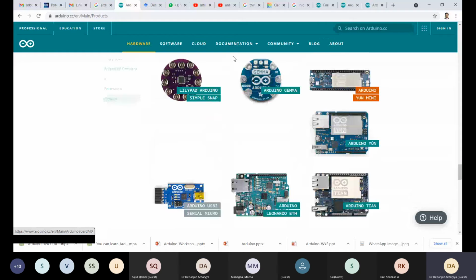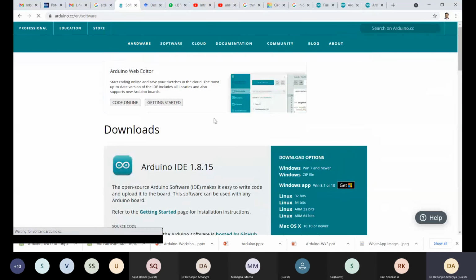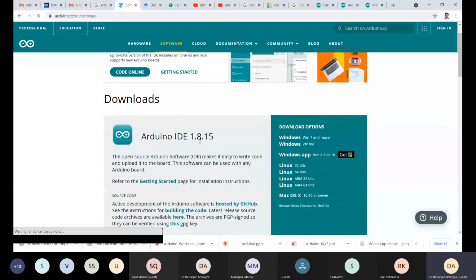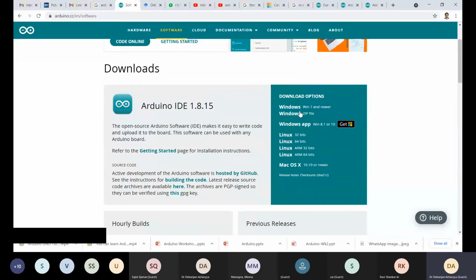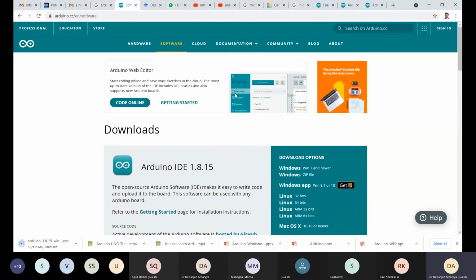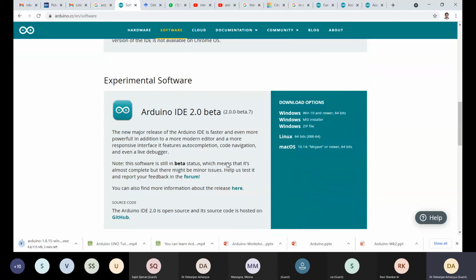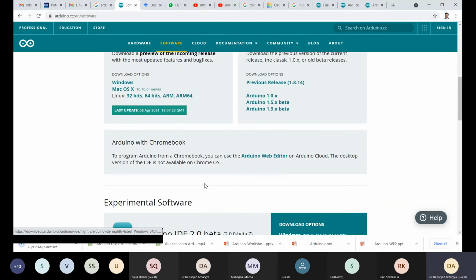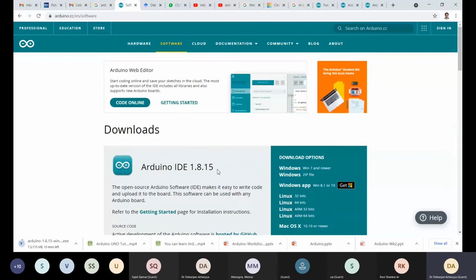Now in the software part, as I told you, you can see that the version is changed. The updated version 1.8.15 is available right now. Just click on Windows. You can see that it is downloaded, so you can install it on your own. There is also some beta software recently available, which is the experimental version. In general we are using IDE 1.8 and higher versions. IDE is the Arduino software, open source Arduino software.